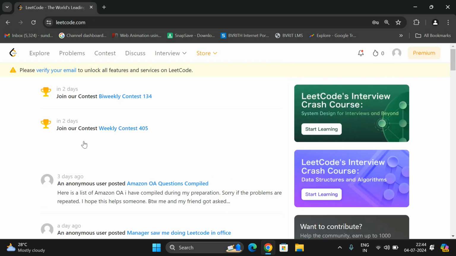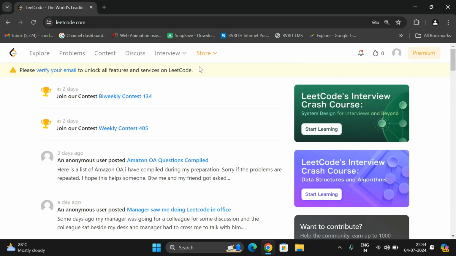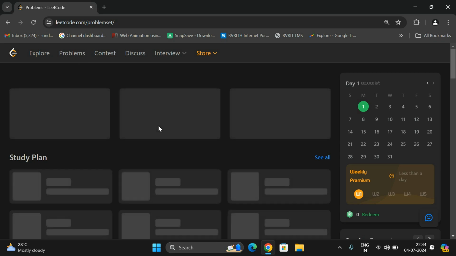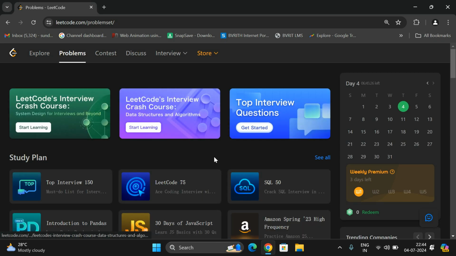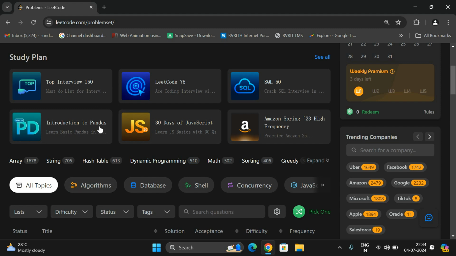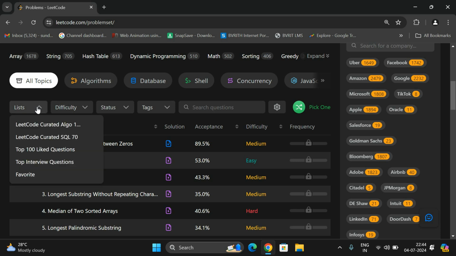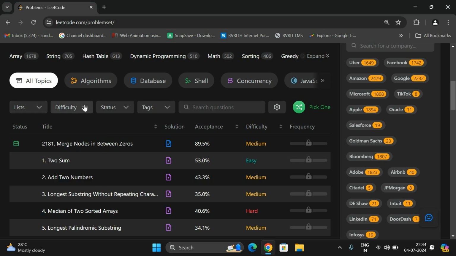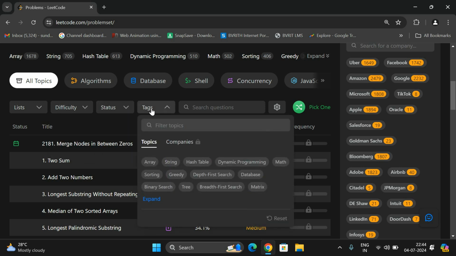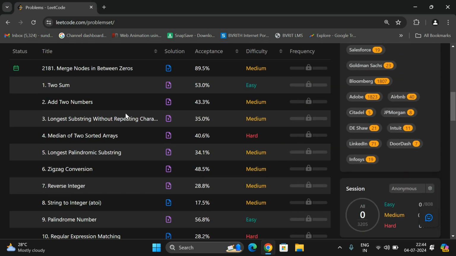Yes. So here you can sign into LeetCode, and you will find the problems in the menu. Click on Problems, and you'll find a lot of problems here. So you can start writing the code. These are all different categories of problems, and here you can filter. You can see the difficulty level, the status, and the tags. You can search the topics, and you will get the different problems.